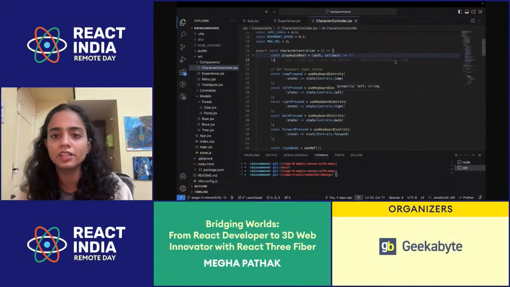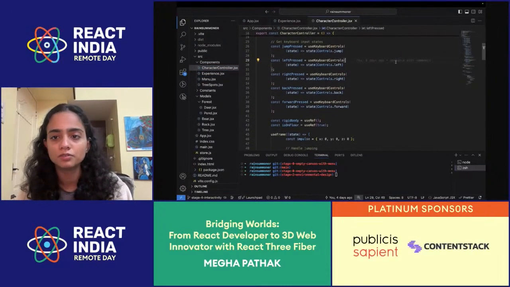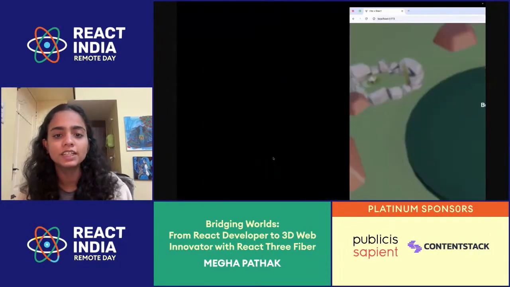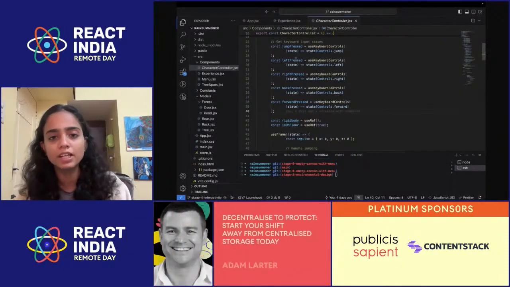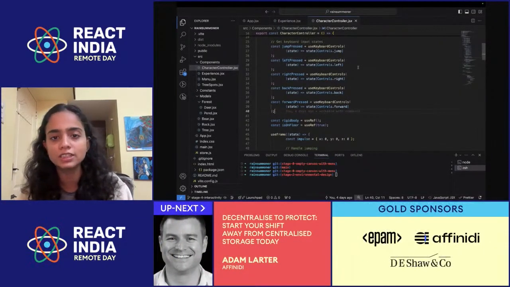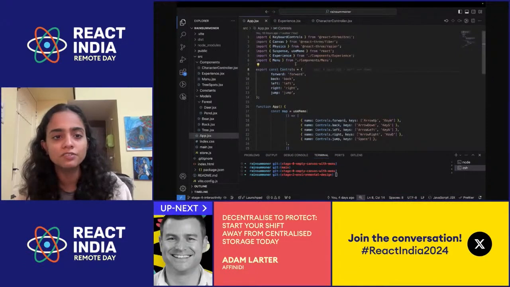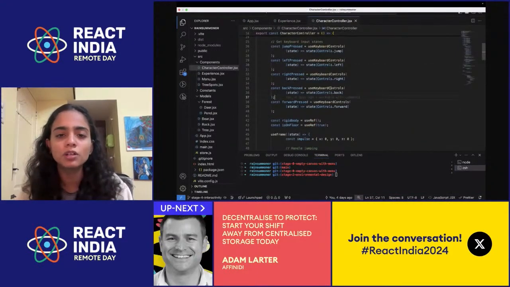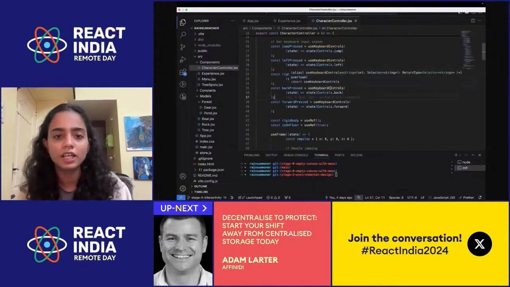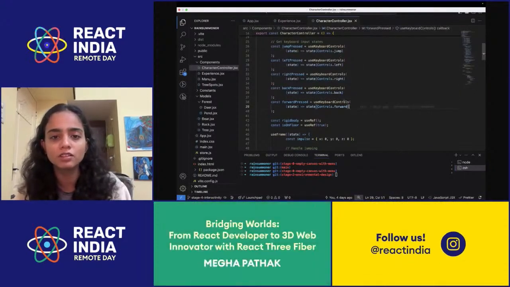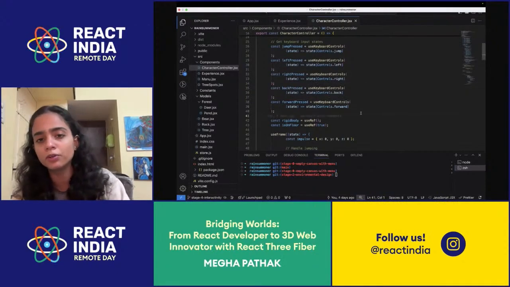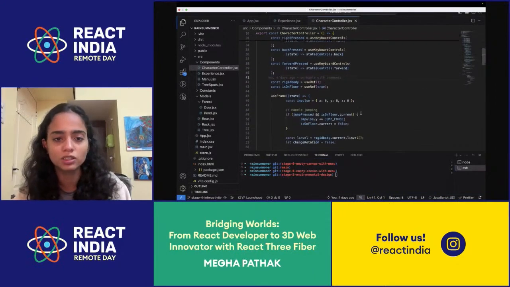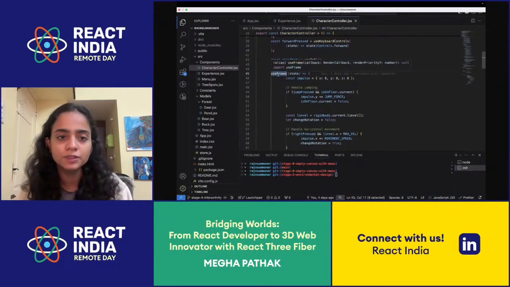I need to add interactivity to my bear first. To add interactivity to my bear, the first thing is I need to define what exactly happens when I'm pressing my left key or my right key. So the controls we defined in my App.jsx will come into the picture now. And useKeyboardControls is just taking my selector and binding my controls with a certain key. So this you can define according to yourself. Whatever key you press, you can do jump with it or back or something of that sort. And then comes my useFrame hook.